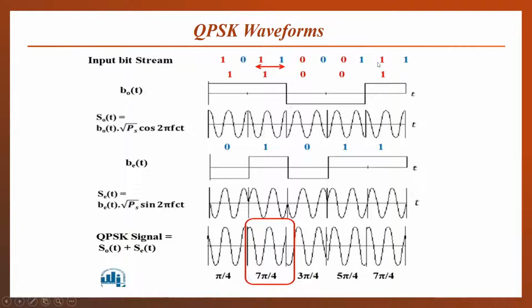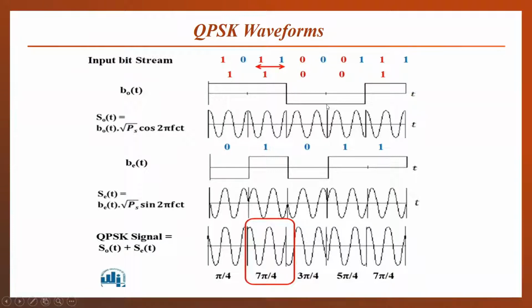The red colored bits are odd number bits, and the blue colored bits are even position bits. They are separated out, and one of the odd number bits is collected and spread for the entire 2-bit duration, and then again one is collected and spread for the 2-bit duration. Then a 0 bit is collected and spread for the 2-bit duration.